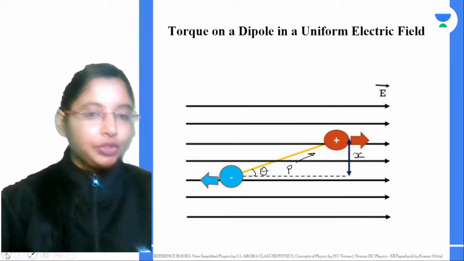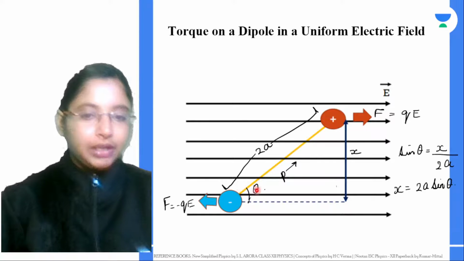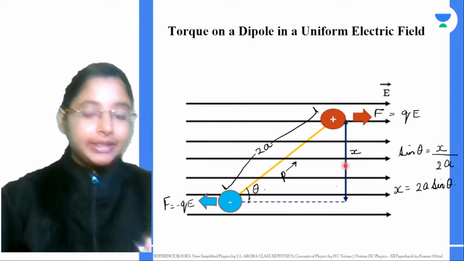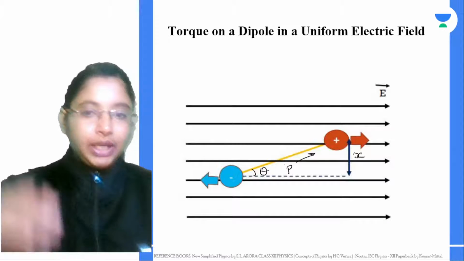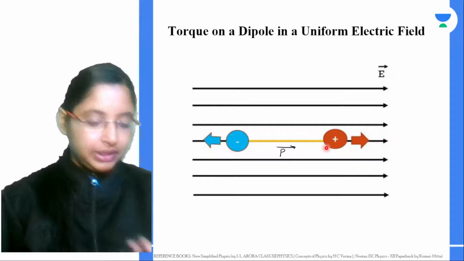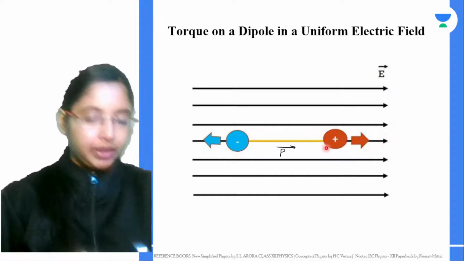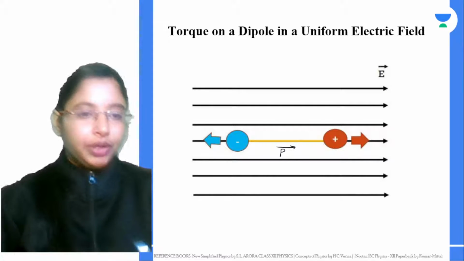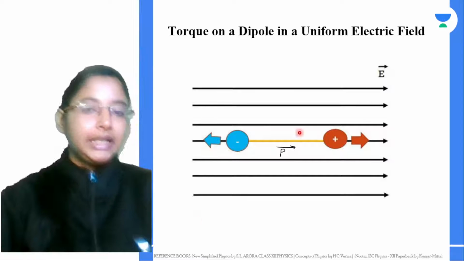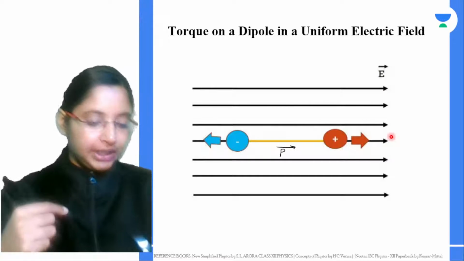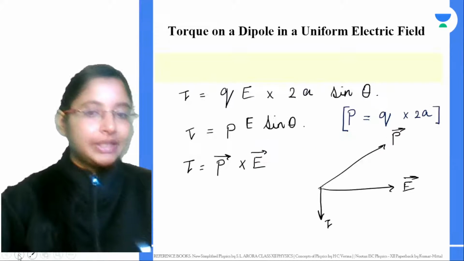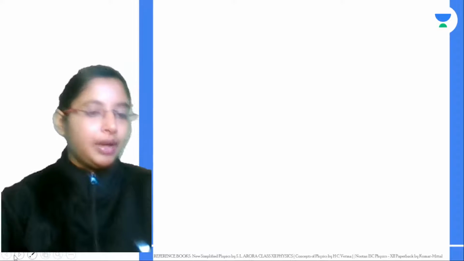But at whichever other angle you keep it, if the angle is bigger or smaller, it rotates and experiences a torque, and the torque reduces until it comes to this state. So if you keep changing the electric field lines, your dipole will rotate, which is the basic principle behind your ovens.